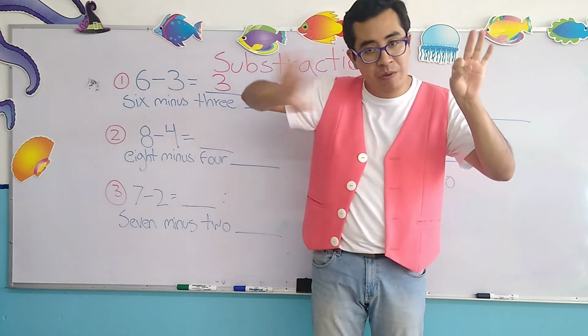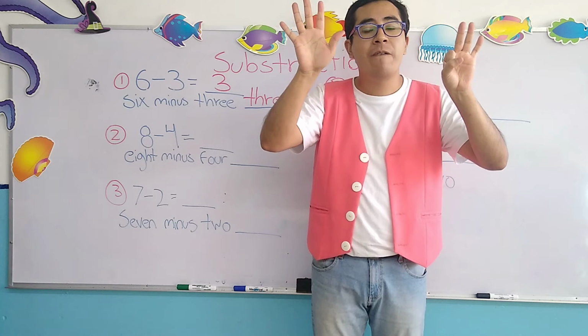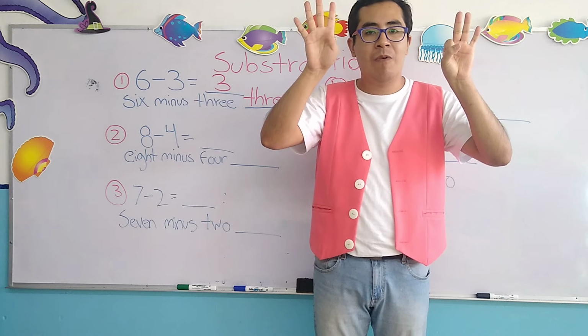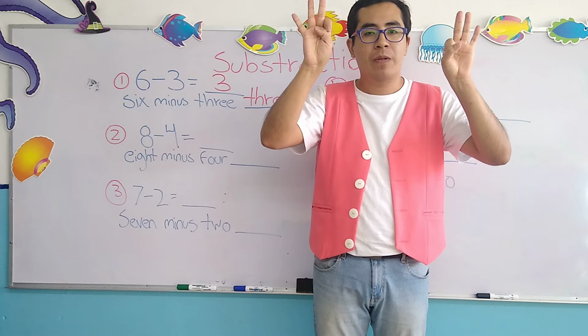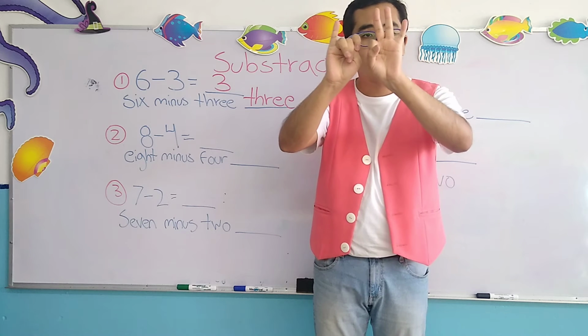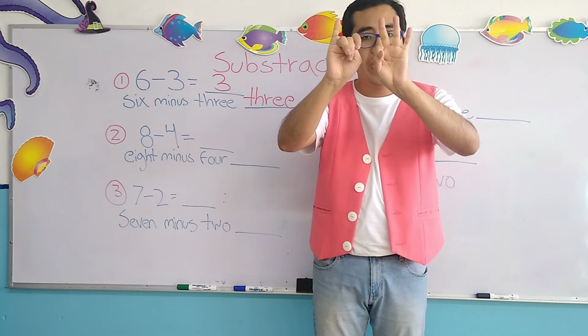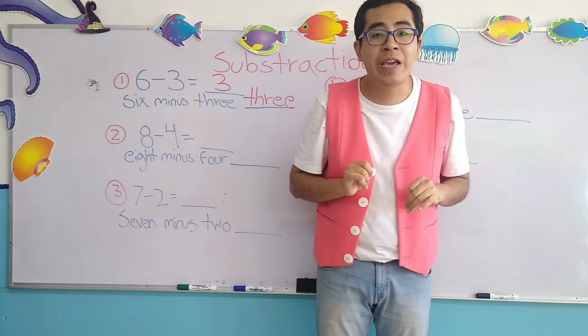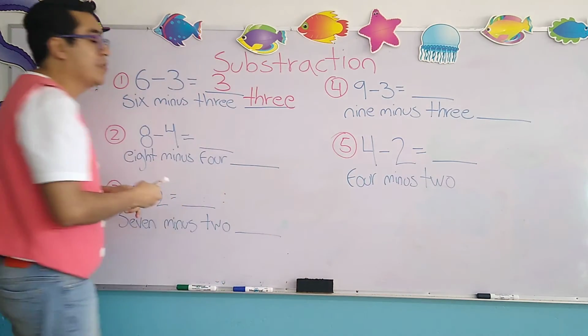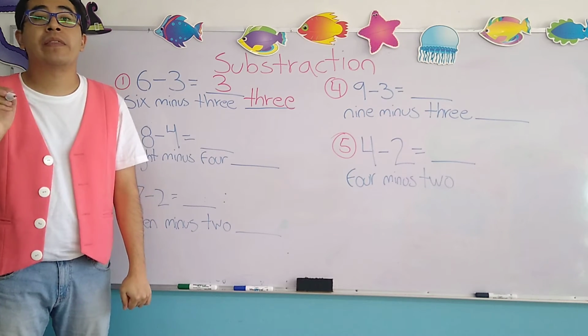That means we have to take out 4 fingers. Okay? Please help me count. 1, 2, 3, and 4. So what's the result? 1, 2, 3, and 4. 4 is the result.